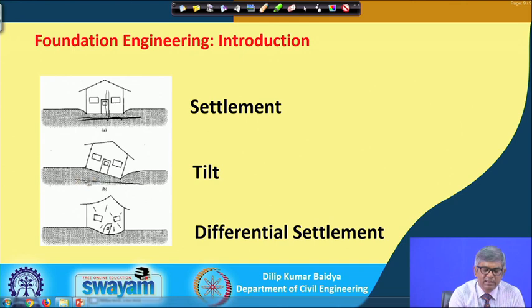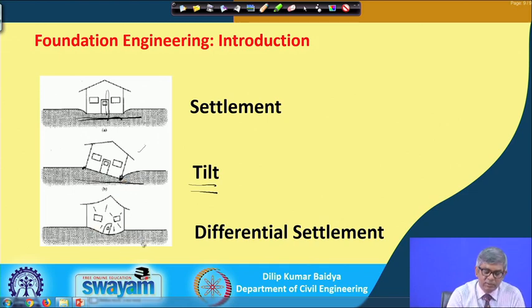Whereas this settlement is called tilt, that means one side is settled more than the other side. This tilt is sometimes harmful, which I will come to later. And this is another type of settlement. You can see that this is also tilt. The amount can be different: on this side no settlement, on this side some settlement, and because of that also tilt can happen.